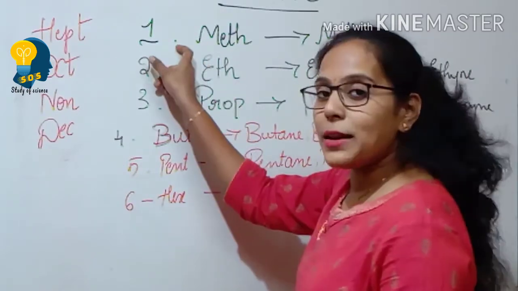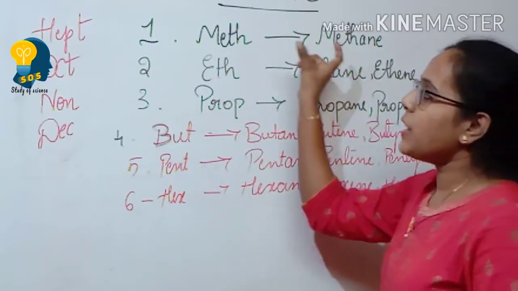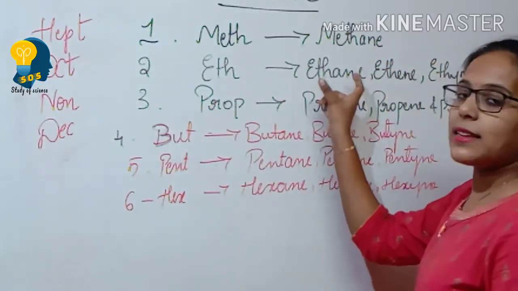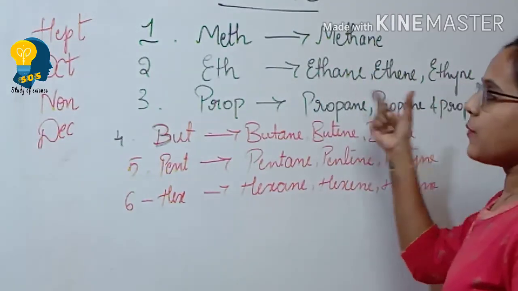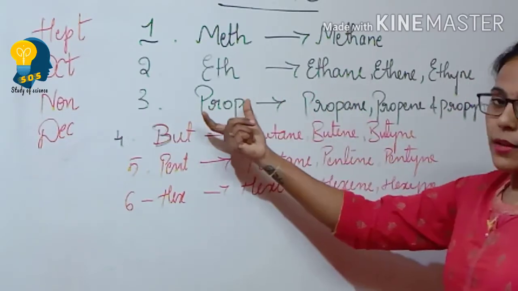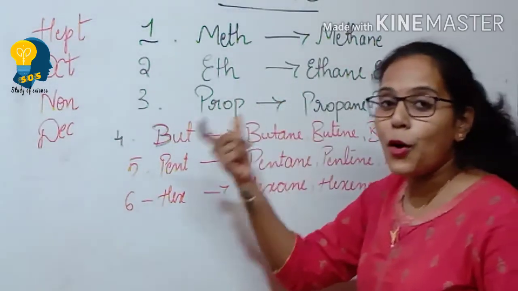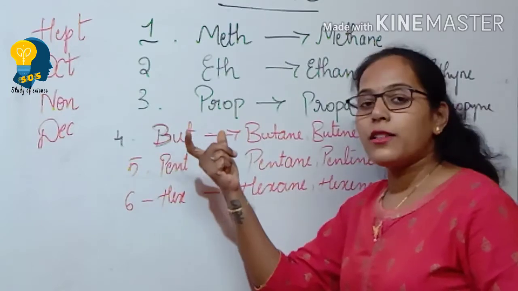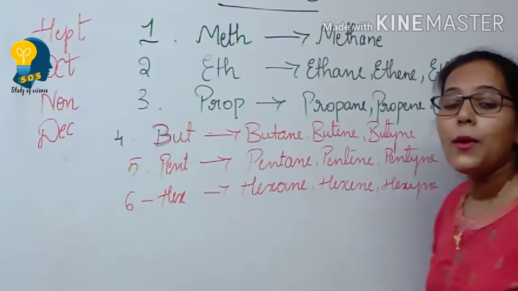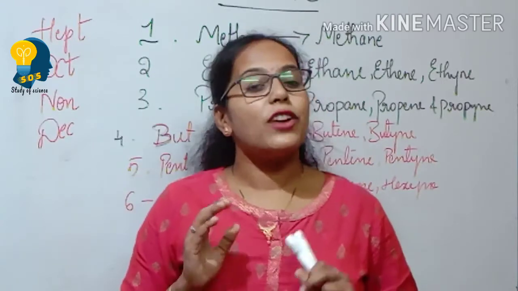If there is one carbon atom, then it is considered as meth and the compound will be called methane. And if there are two carbon atoms, then it is called eth and the compounds are named like this, that is ethane, ethene, ethyne. If there are three carbon atoms in the longest carbon chain, then it is prop. Then the compounds will be named propane, propene, propyne. Suppose there are 4 carbon atoms in the longest chain, then it is called but, it is butane, butene, butyne and so on. So this is how the IUPAC name was given based on the number of carbon atoms which are present in the longest carbon chain.